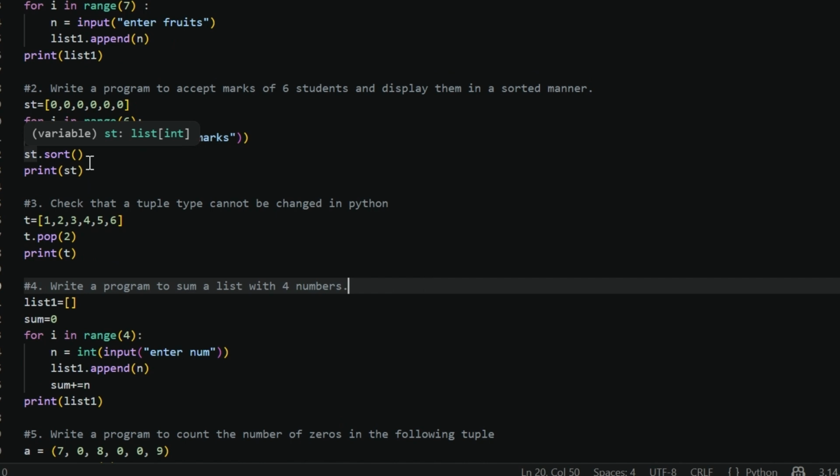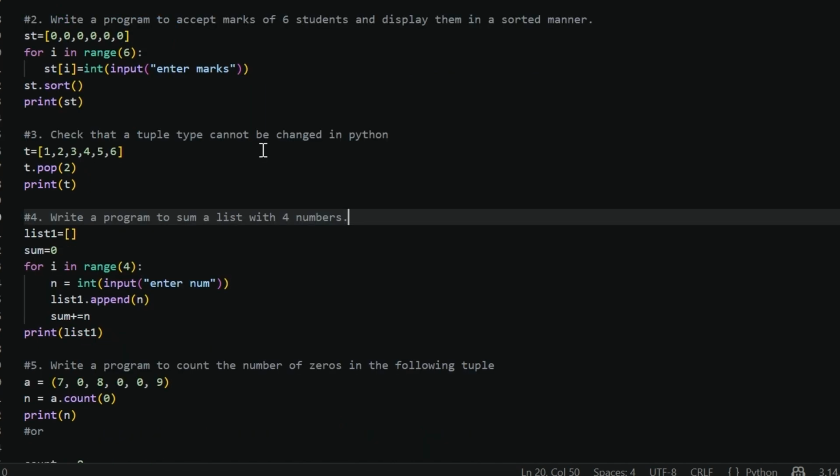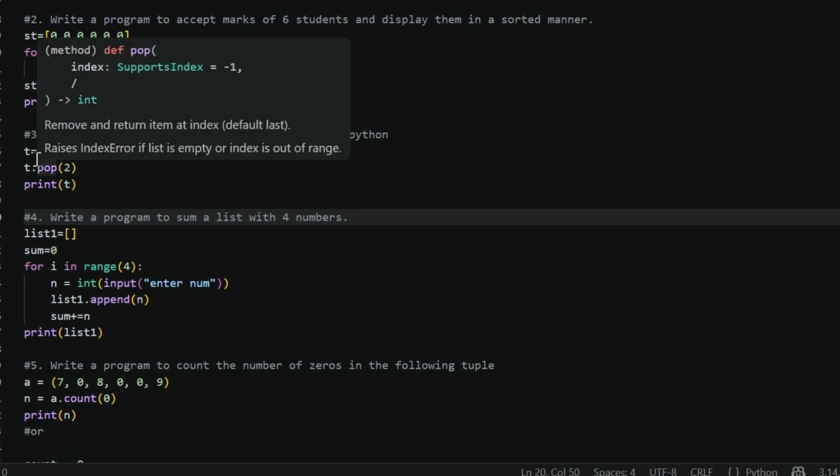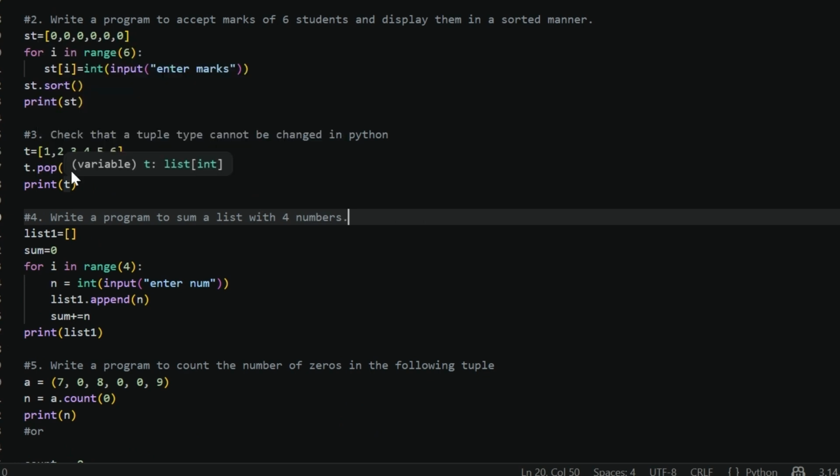Check that a tuple type cannot be changed. We have to check whether a tuple can be changed or not. So we will pop 2, which means it would remove the value from the second index, but the output will not be what we are thinking, because a tuple is immutable, so we can't perform that type of operation.